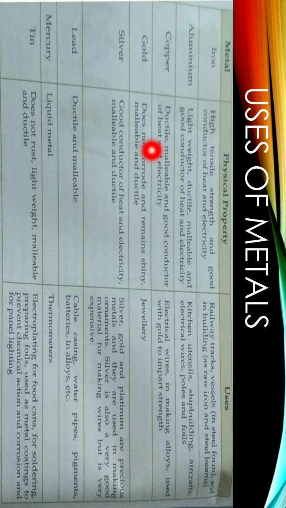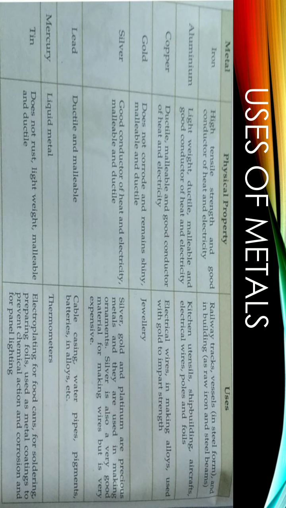Copper is a less reactive metal but has the properties of ductility and malleability, and it is a good conductor of heat and electricity. So mainly it is used for making electrical wires. Then it is used in different types of alloys like brass and bronze. For making brass, copper is mixed with zinc, and for making bronze, copper is mixed with tin. And then it is used with gold to impart strength.